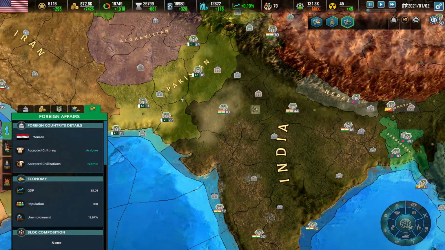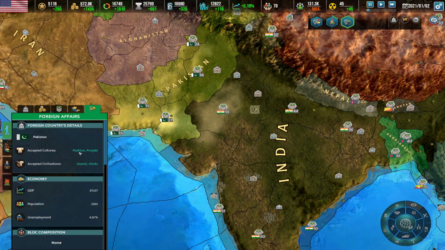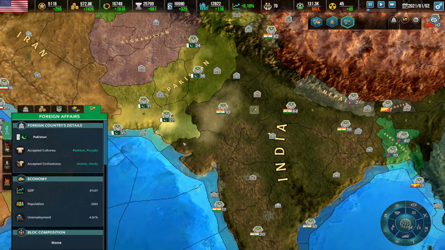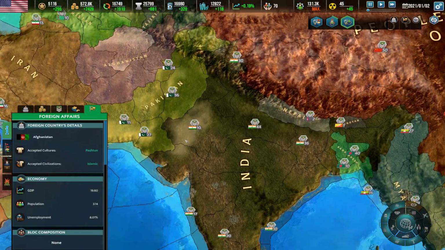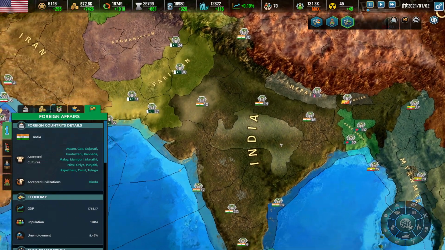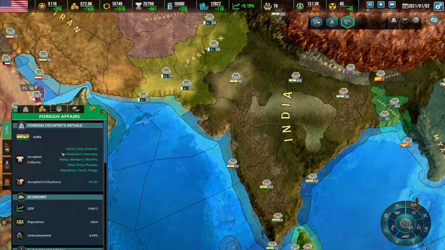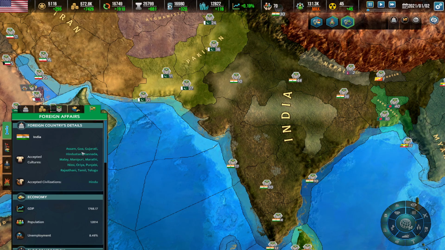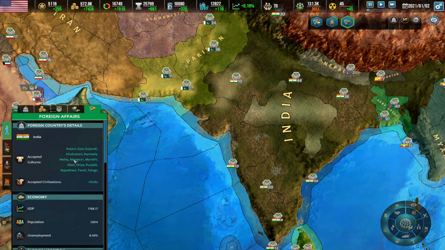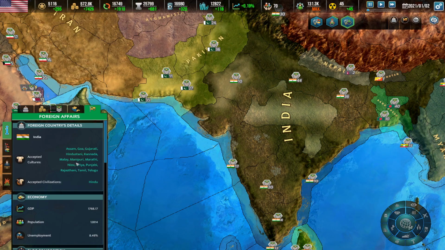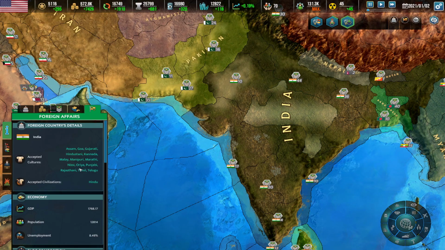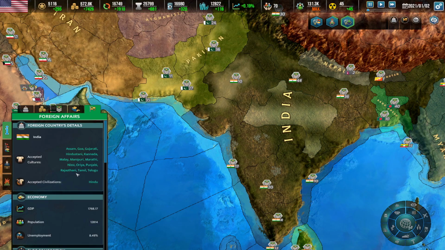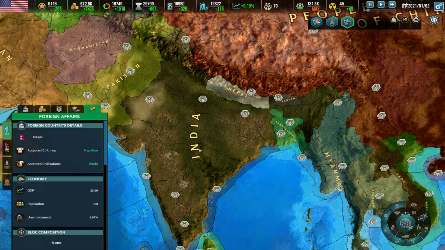We see Pakistan here. Pakistan is continuing being as a Punjabi and Pashtun as culture, and they have Islamic Hindu. Afghans are Pashtun. In the case of India, they have split India in much more different cultures like Assam, Goa, Gujarati, Hindustani, Kannada, Malay, Manipuri, Marathi, Nisi, Oriya, Punjabi, Rajasthani, Tamil, and Telugu.